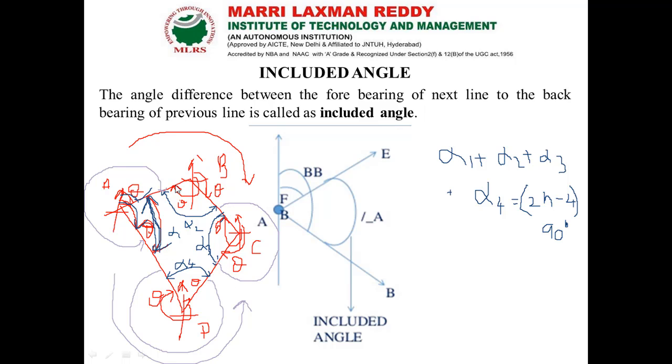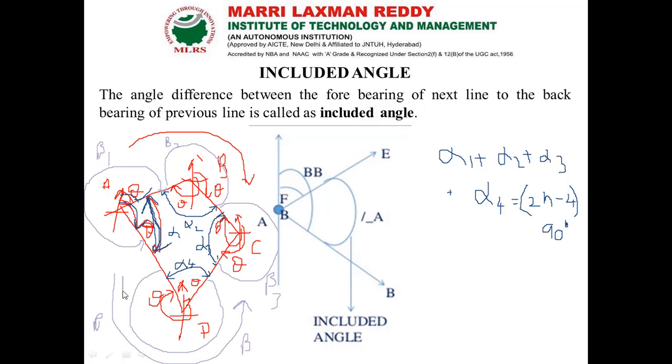So that our check becomes the sum of the included angles. We can call them beta 1, beta 2, beta 3, then beta 4.